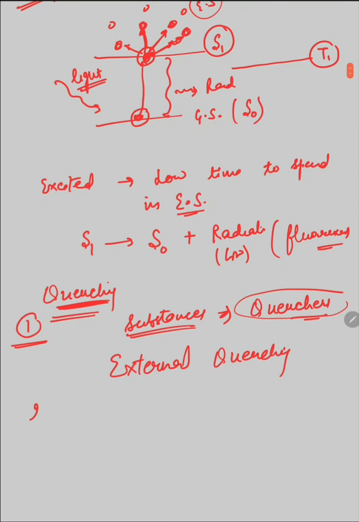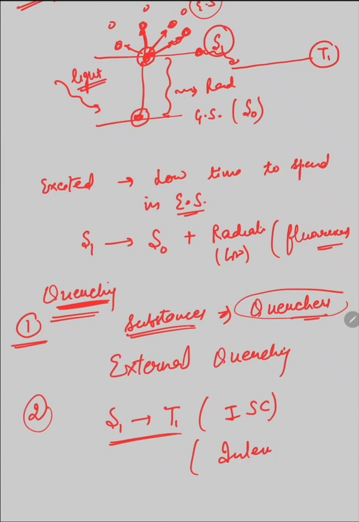The second type is when the electron in the S1 state comes to the T1 state through intersystem crossing and loses all of its excited state energy.